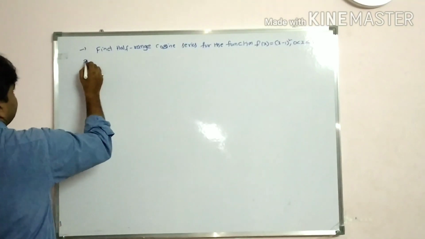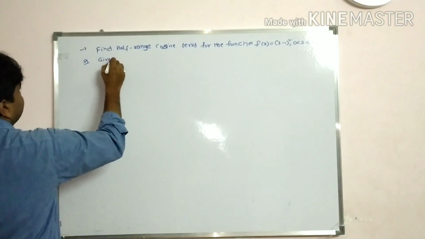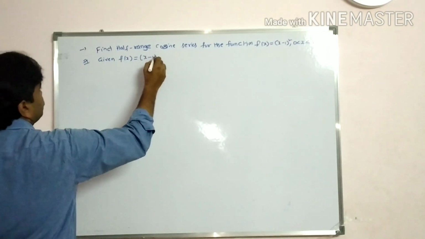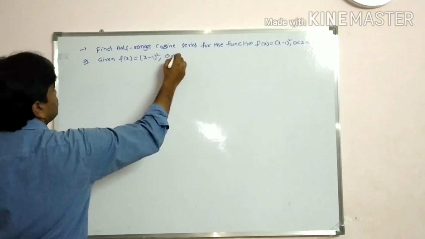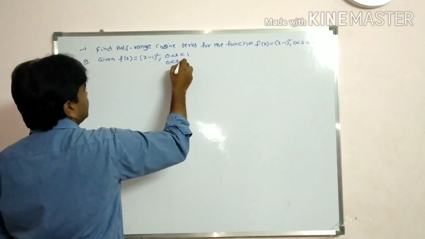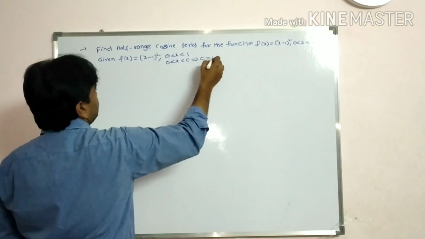So, solution. Given f of x is equal to x minus 1 whole square where 0 less than x less than 1. We compare here 0 less than x less than c, students. So c value is 1.